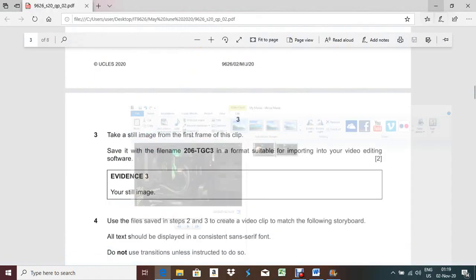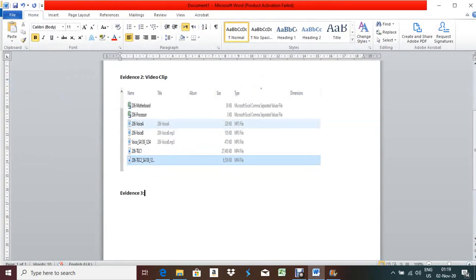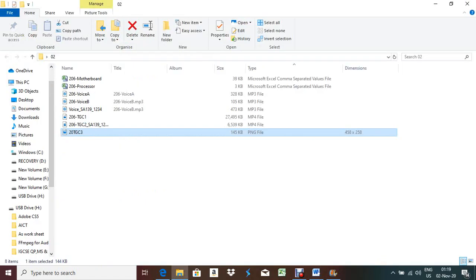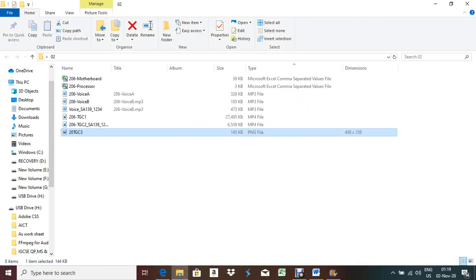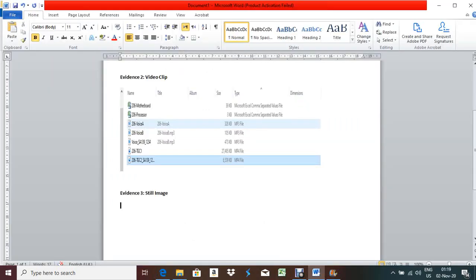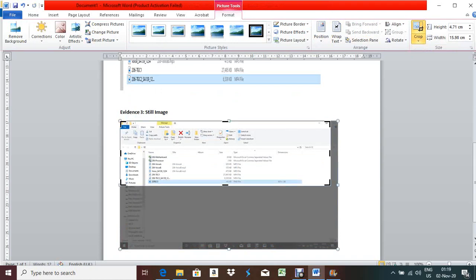Okay, now you have to show the evidence. So where is the still image? This one, PNG file, and take the screenshot, go to your evidence document, still image, Ctrl V, select this one, format, crop this option, crop it, and crop up to this part.